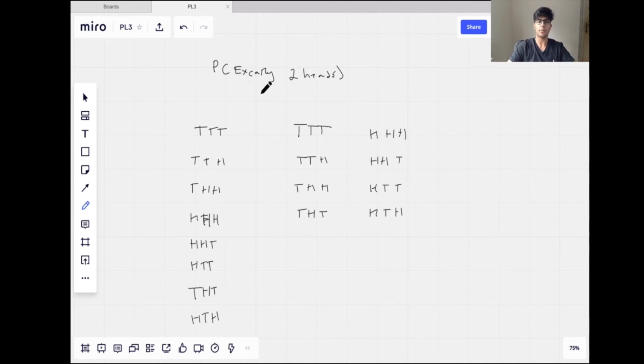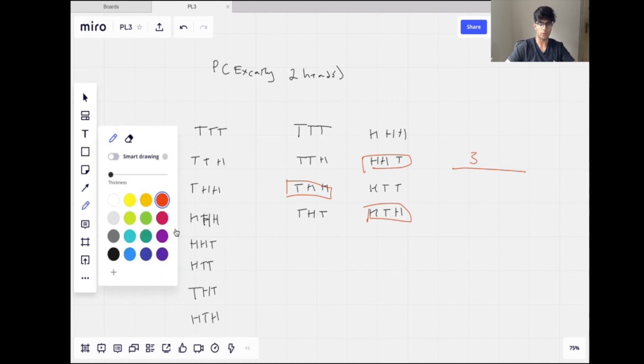And now we can think about how many of these are exactly 2 heads. So let's change color for that. Okay, this has 3, this is 1. Okay, so this is exactly 2 heads. It's 1. This is another one. This is another one. So there's 1, 2, 3, and there's 8 in total. So the probability of that is 3 over 8.